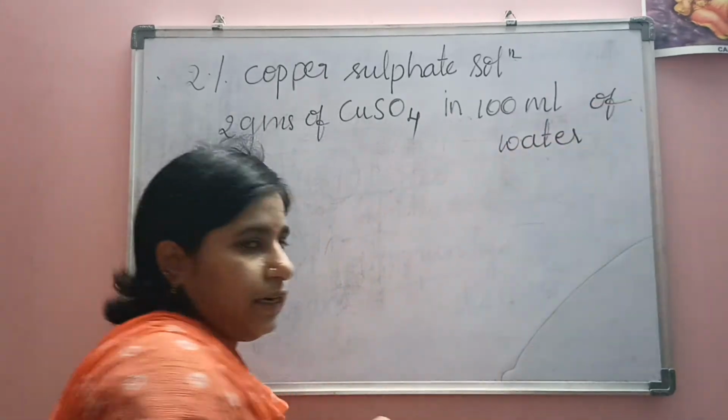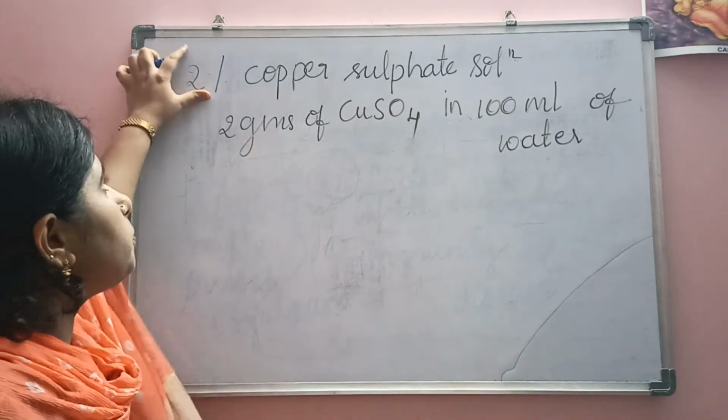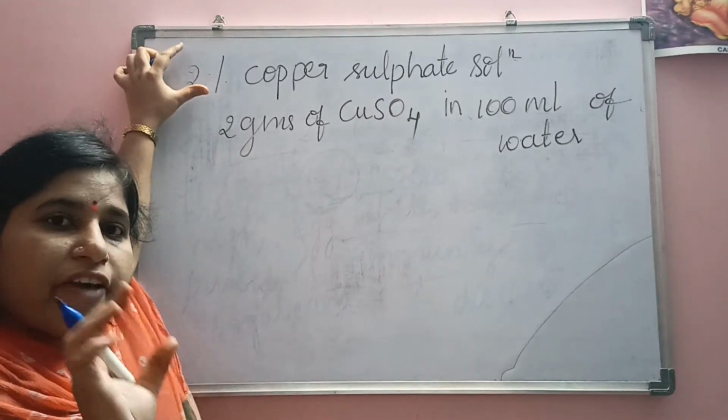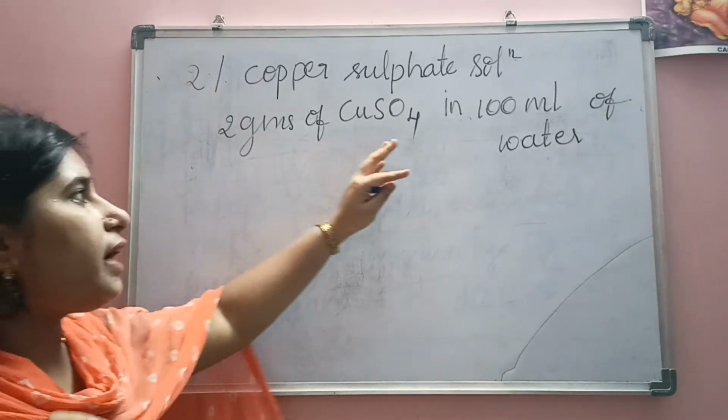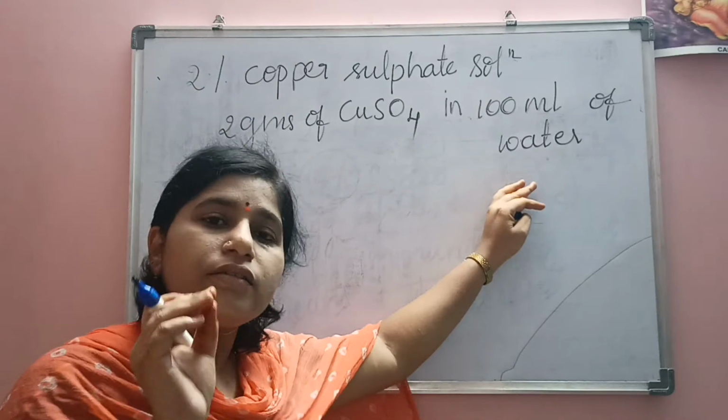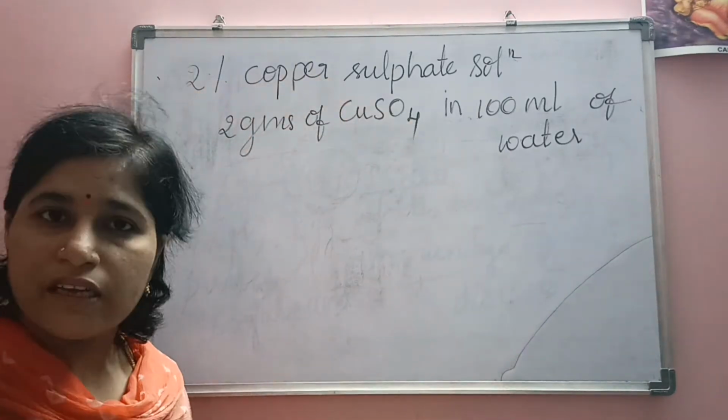If you mix it, then we get 2% copper sulfate solution.